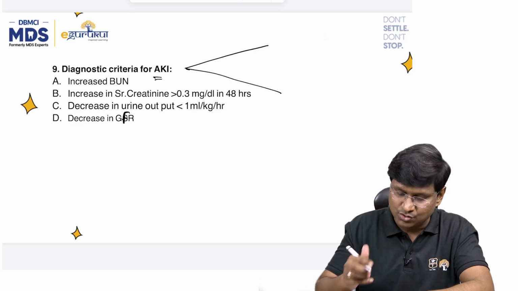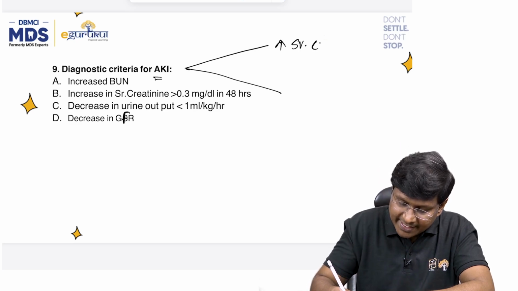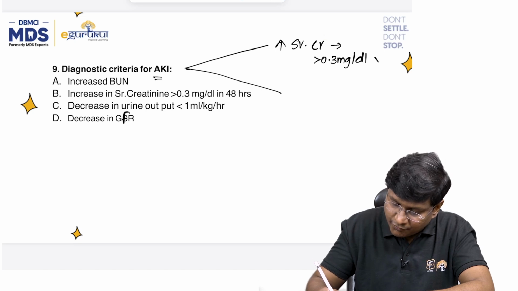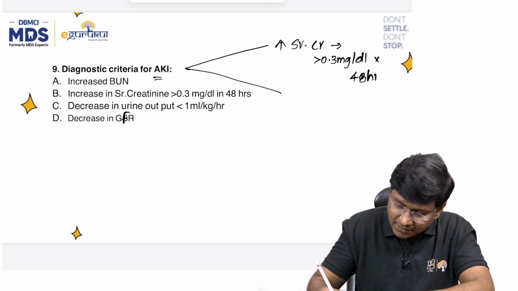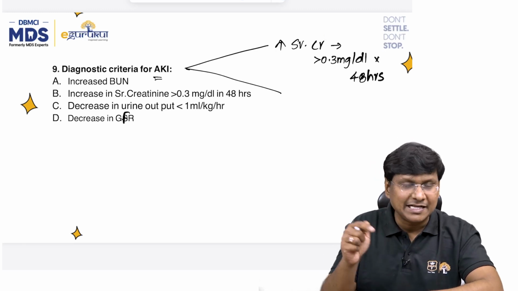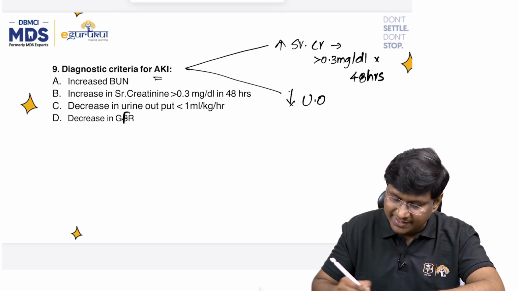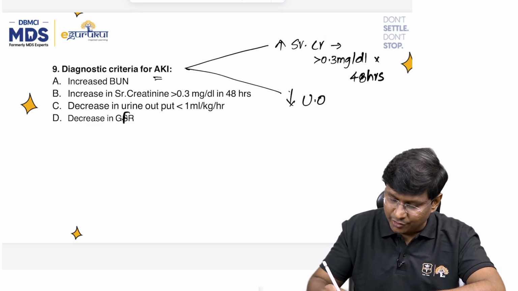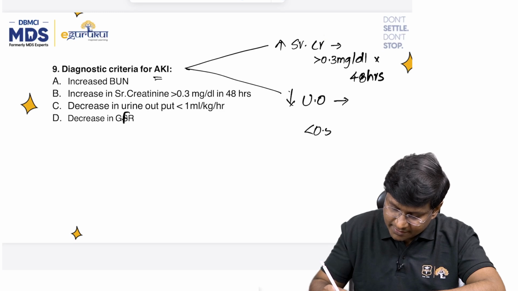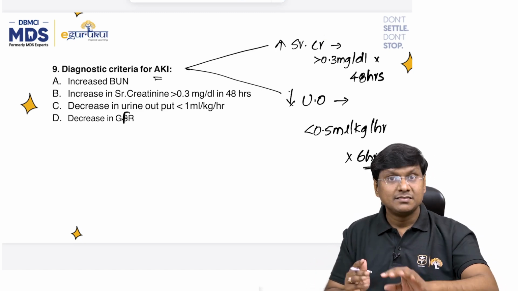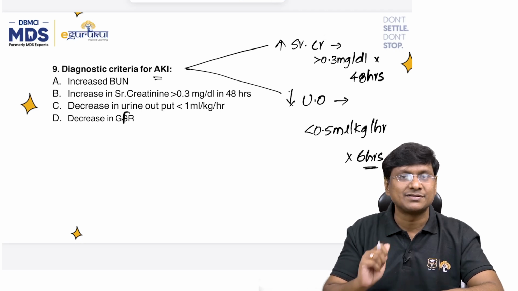The definition of acute kidney injury is based on increase in serum creatinine. How much should that increase be? More than 0.3 milligrams per deciliter within 48 hours. And the other parameter of acute kidney injury is a decrease in urine output. But how much? Less than 0.5 ml per kg per hour for around 6 hours. This should be the decrease in urine output to consider it as acute kidney injury.